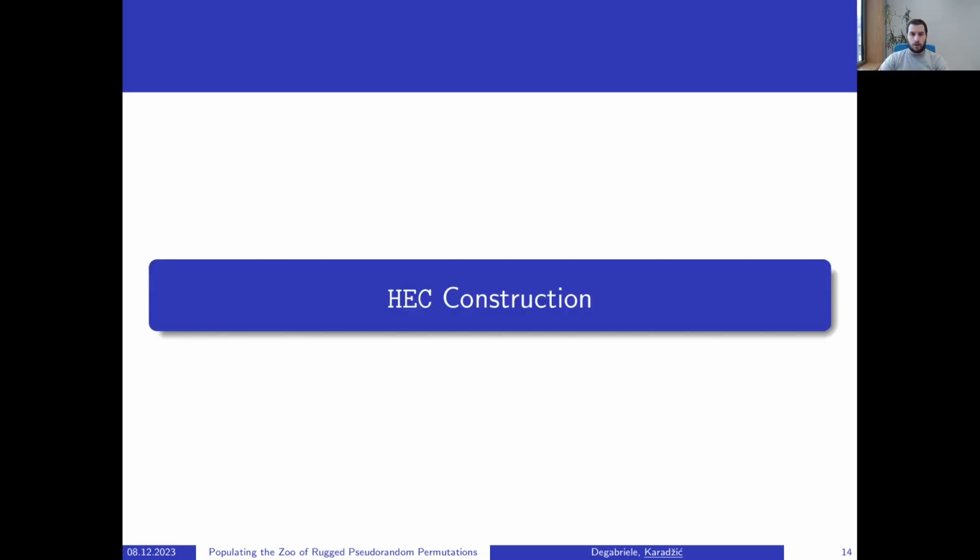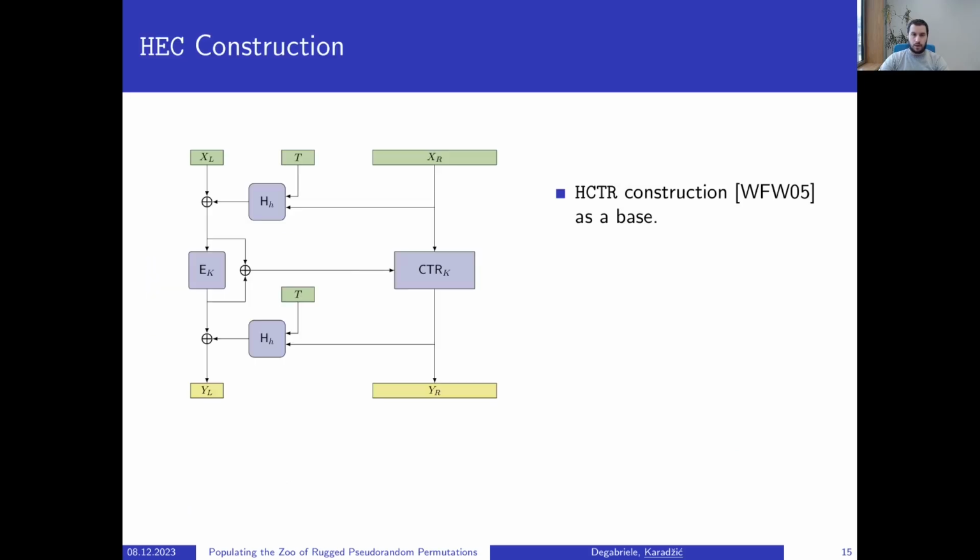We now turn our attention to our last construction, the HEC construction. For the HEC construction, we use the HCTR construction by Wang, Feng, and Wu as a base. In the HCTR construction, the first and the third layer are realized using the almost XOR universal hash function H, and in the second layer, we have a block cipher call followed by a counter mode on the right for the variable length part.